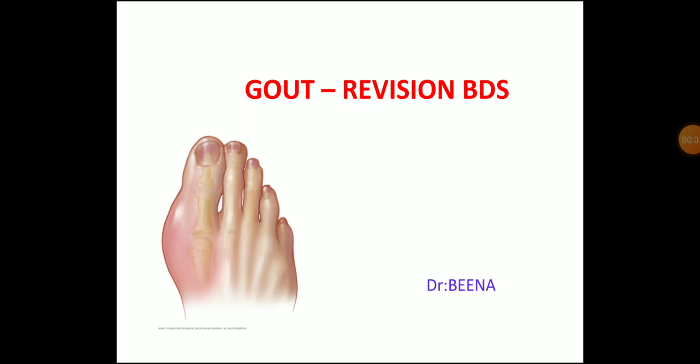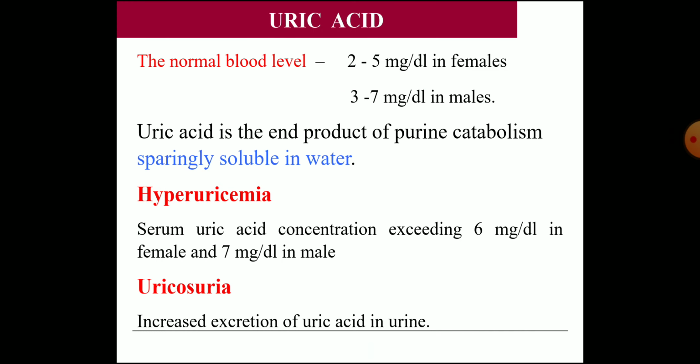Today we are going to discuss gout, a revision class. So, what is gout? It's a metabolic disorder associated with an increased level of uric acid in the blood. The increased level may be due to either increased production or decreased excretion of uric acid. So, the blood level may be increased and that will produce gout.